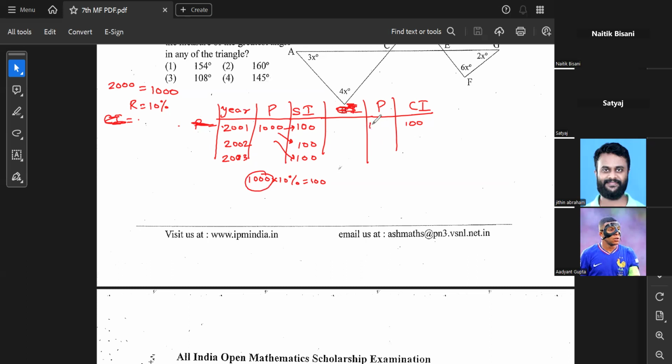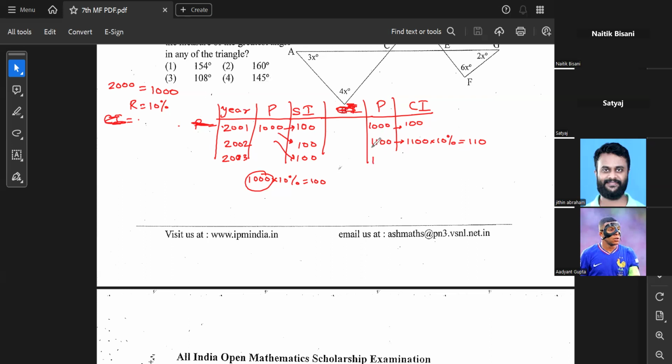But in case of compound interest, for the first year, the principal was considered as 1,000 itself, the original principal, and the interest was 100 rupees. Now, when the second year comes, in 2002, this first year's interest is also added to the principal. So now the new principal is 1,100. This time the interest is going to be 10% of 1,100, which is 110 rupees. So for the second year, the compound interest is 110 rupees instead of 100 rupees, which was in the simple interest.